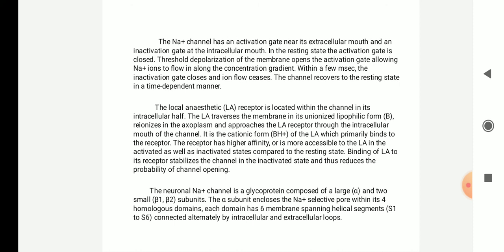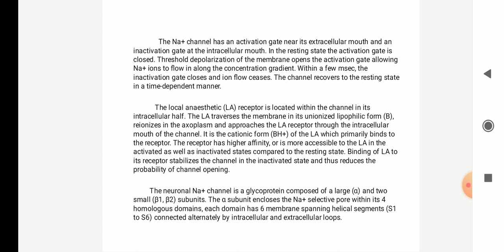The receptor will have higher affinity, or is more accessible, to local anesthetics in the activated as well as inactivated states compared to the resting state. Binding of the local anesthetic to its receptor stabilizes the channel in the inactivated state and thus reduces the probability of channel opening. The neuronal sodium channel is a glycoprotein.